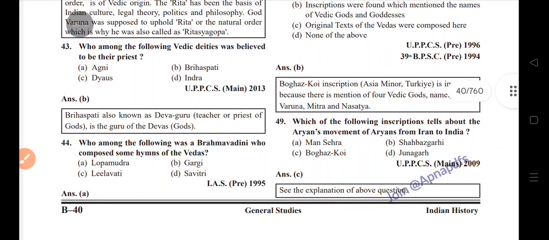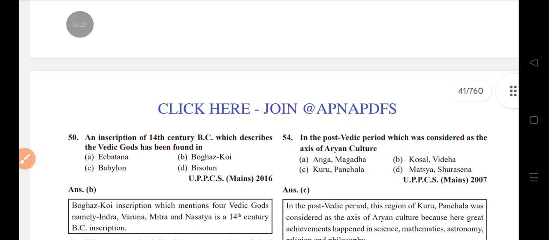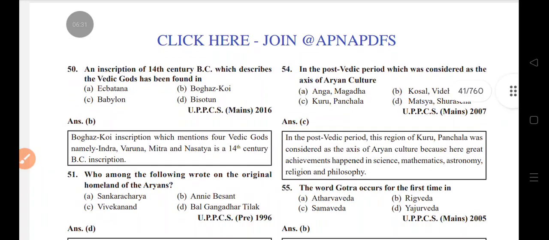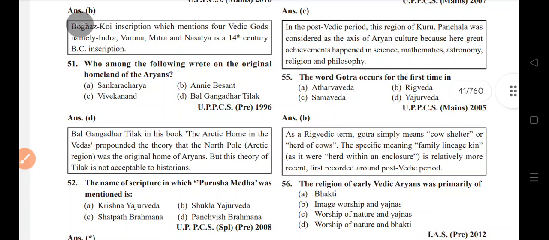Boghazkoi is important because inscriptions were found which mention the names of Vedic gods and goddesses. Which of the following inscriptions tells about the movement of the Aryans from Iran to India? Boghazkoi. An inscription of the 14th century BC which describes the Vedic gods has been found at Boghazkoi. Who among the following wrote on the original homeland of the Aryans? Bal Gangadhar Tilak.